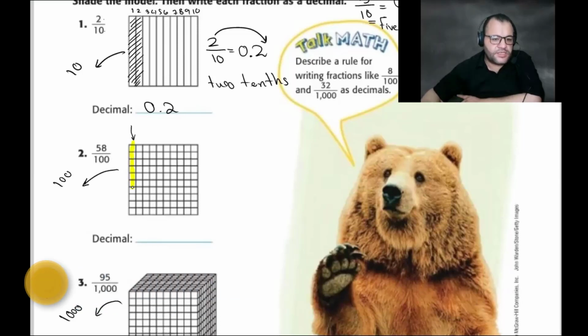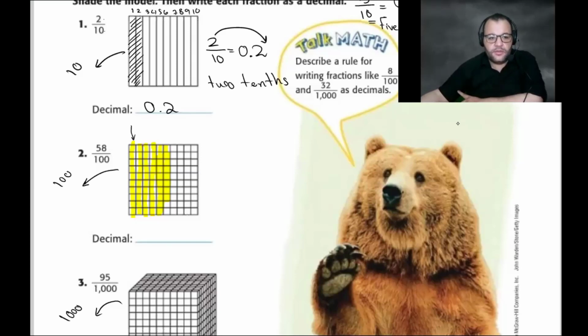So that's 10, 20, 30, 40, 50. Then after that, 51, 52, 53, 54, 55, 56, 57, 58. That's what we need. Is it clear right now how we can represent this one? How can we shade the parts? Any problem for this one?